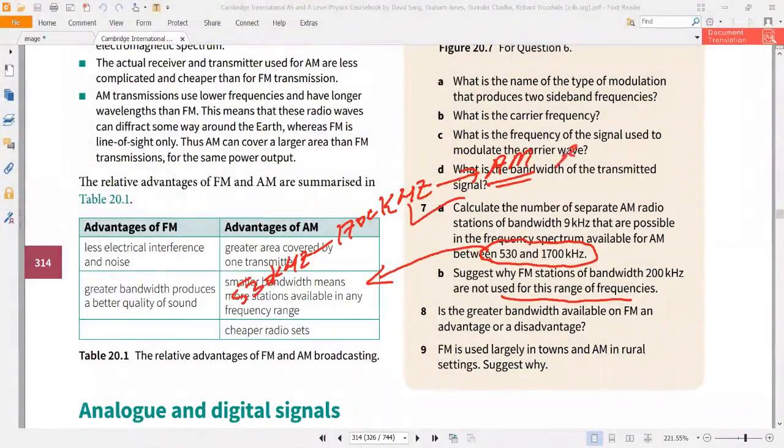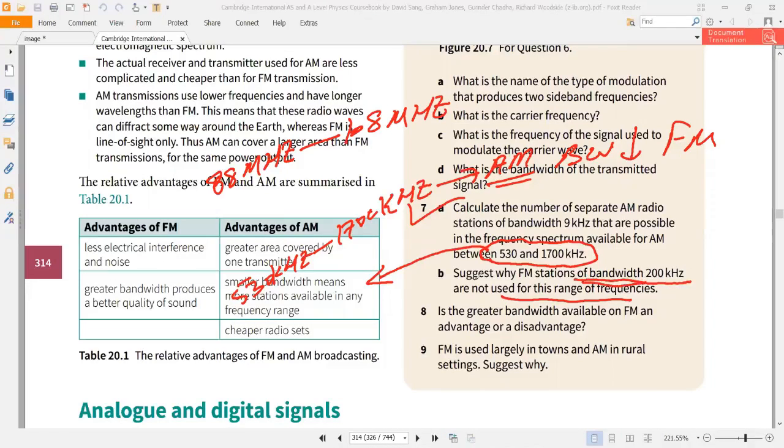Okay, in this case, the bandwidth is smaller than the FM. So this band of frequency is enough for AM, and normally we assign this band of frequency to AM, and for FM we assign the band of frequency from 88 megahertz to 108 megahertz. So this is in the megahertz. Mega means 10 to the power 6 hertz. And mostly we assign a bandwidth of 200 kilohertz in FM.